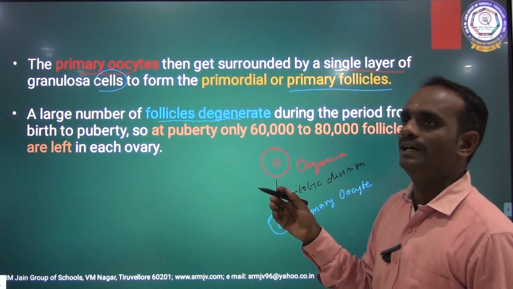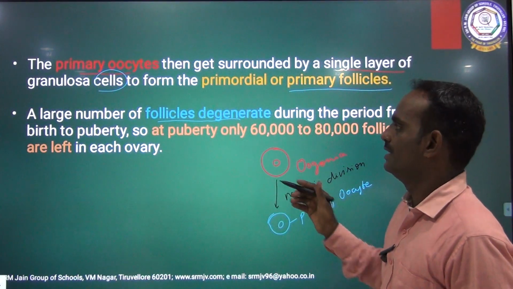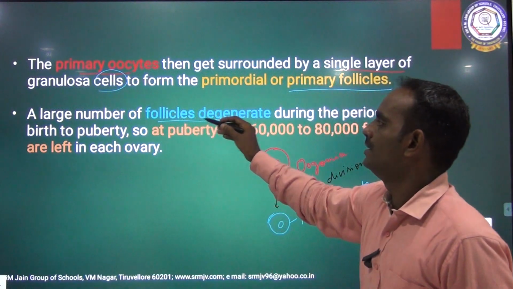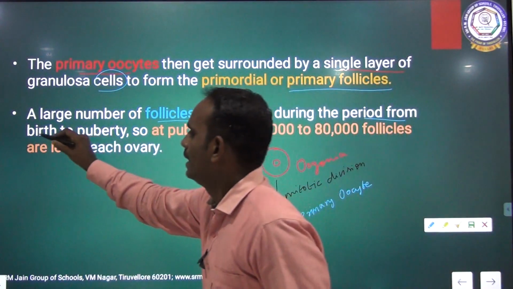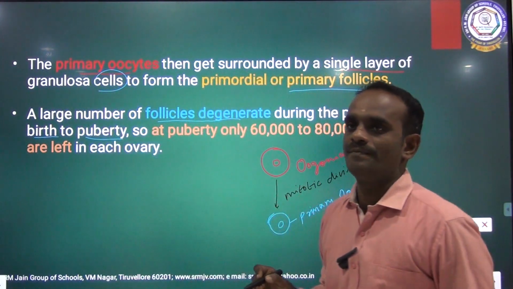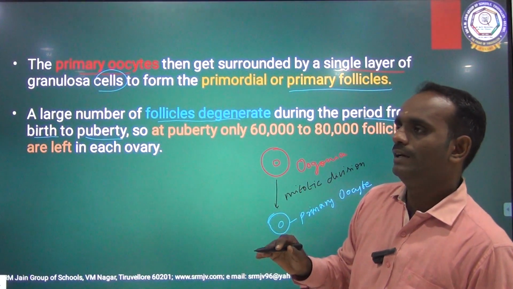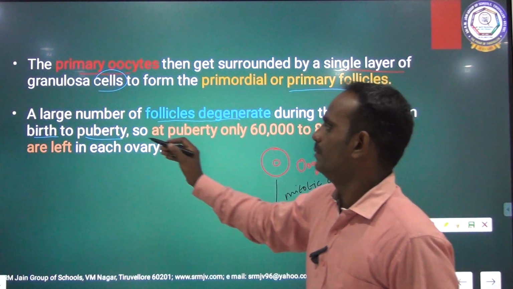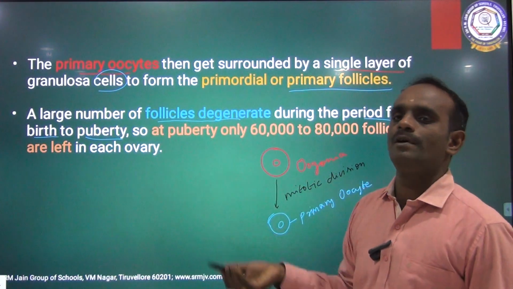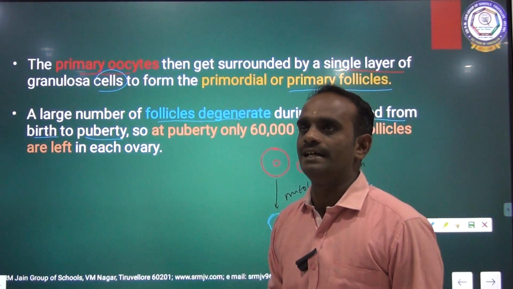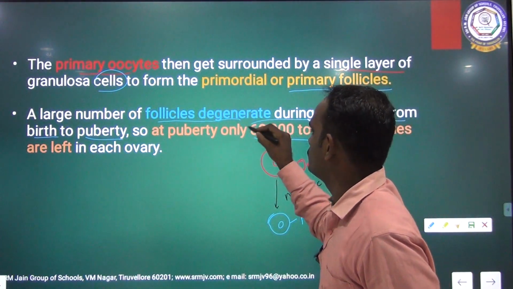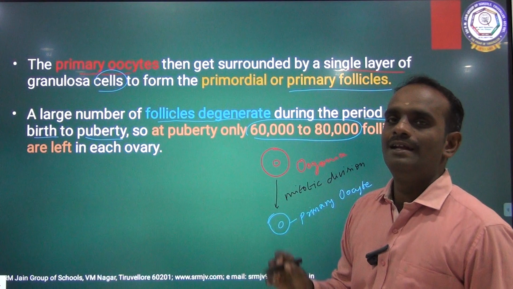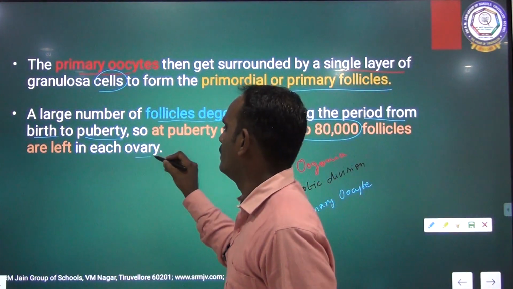When the primary oocytes get surrounded by granulosa cells to form primary follicles, a large number of follicles degenerate during the period from birth to puberty. Finally, only 60,000 to 80,000 follicles are left over in each ovary.